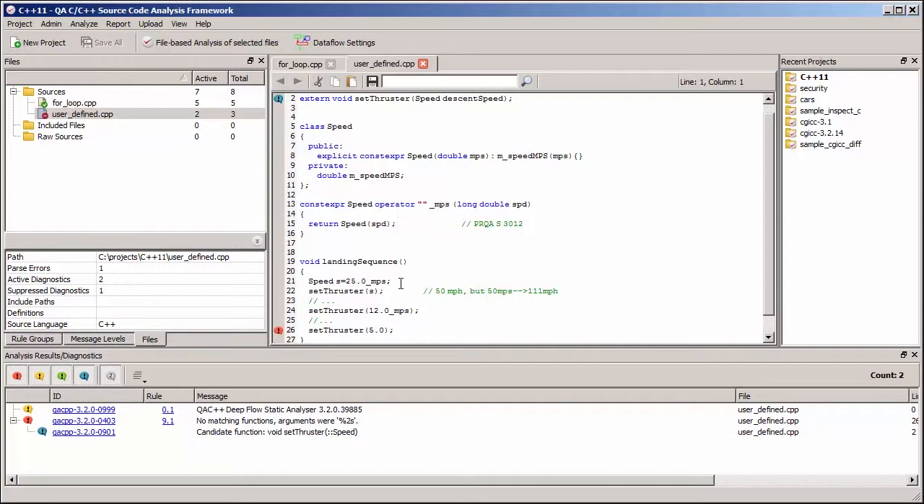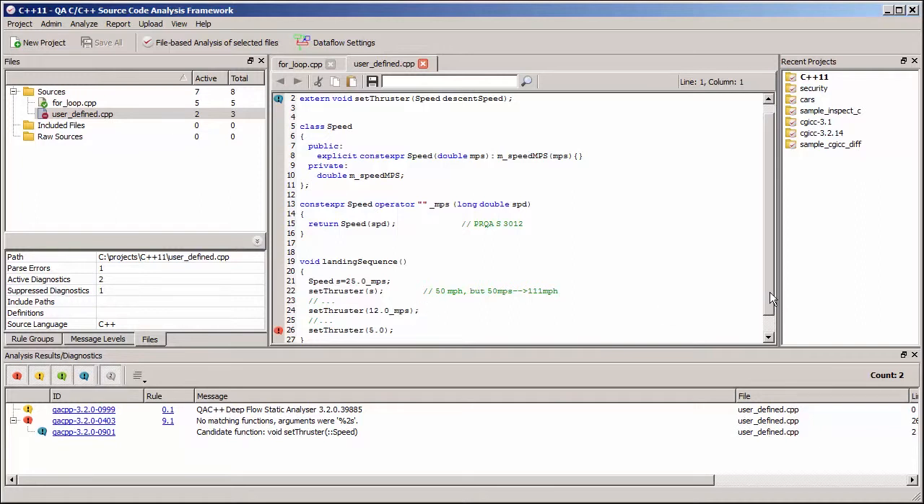So if we now look further down where we're instantiating our object, we can give it a suffix _MPS, and our object is okay, and we can pass that into the setThruster speed. And we can also put a suffix on our literal and pass that into the function, and that's okay. But if we try and pass an unsuffixed literal in, we get told that there's no matching function, so we can't actually pass in a literal of that particular type, a literal double, to this function anymore. We have to use the suffix to specify the type.